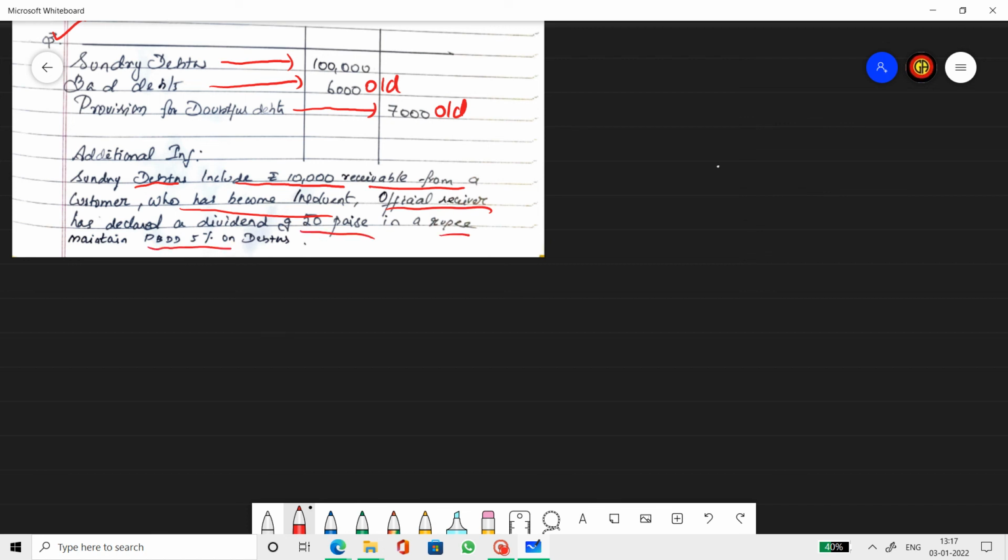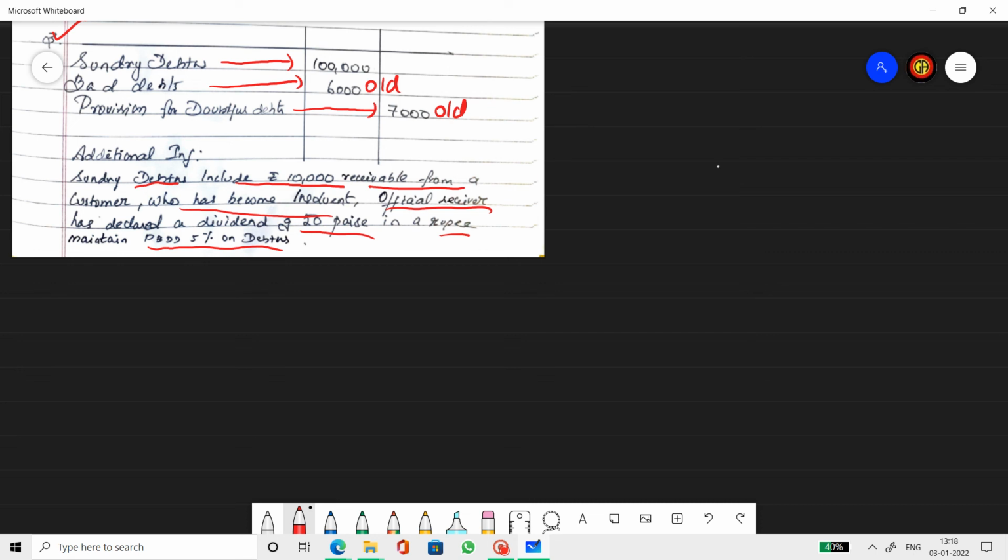Also maintain 5% provision on debtors. So here there is a bad debt because one particular debtor who was liable to pay 10,000 has become insolvent. And therefore, the official receiver has declared that he has become insolvent. So the official receiver has to pay only 50 paise, half of his liability.